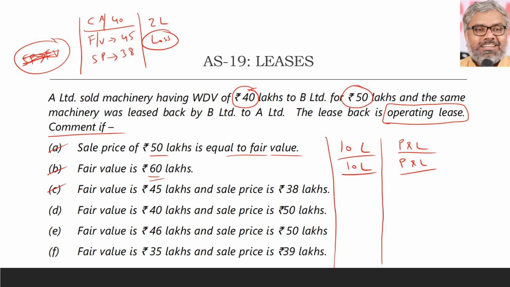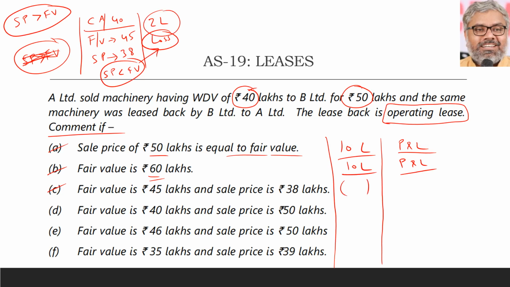less than that. And we always have a problem when selling price is more than fair value, that is where we have a problem. If selling price is less than fair value or selling price is equal to fair value, we don't have a problem. Now in this case what? Selling price is less than fair value, but there is a loss. So it should be recognized immediately.